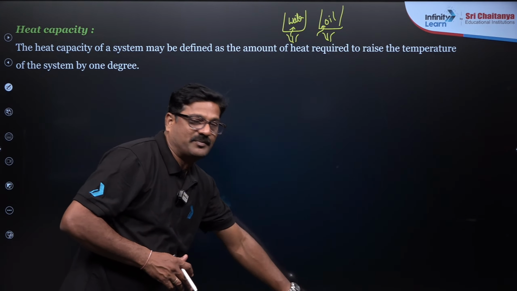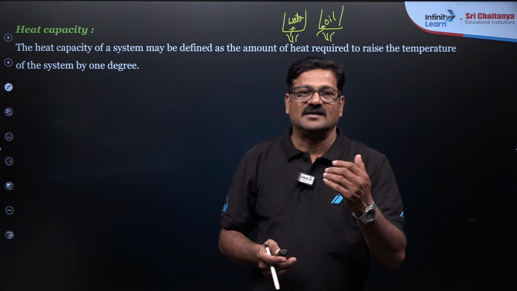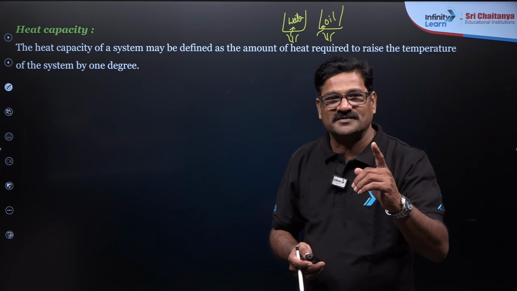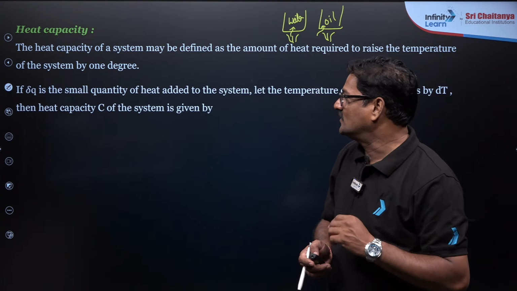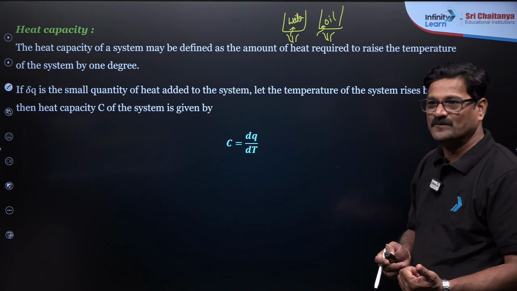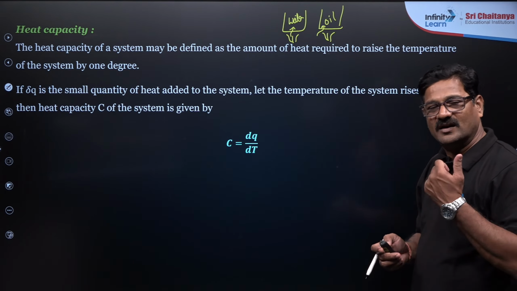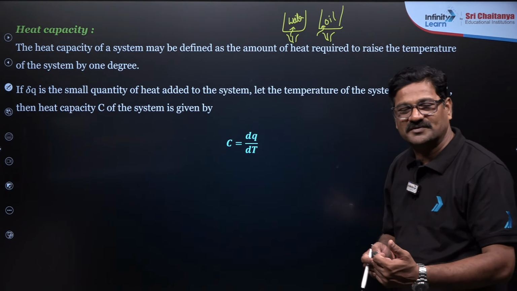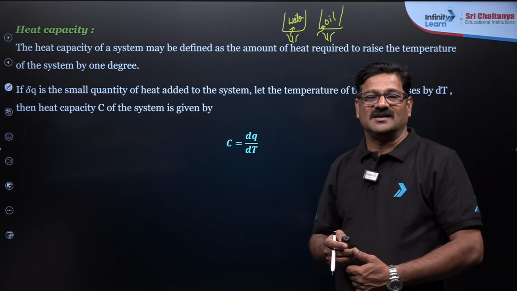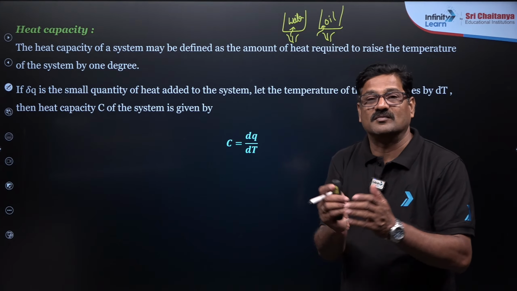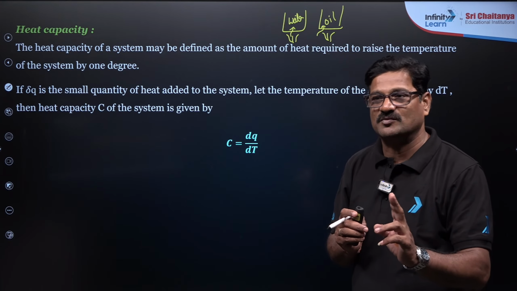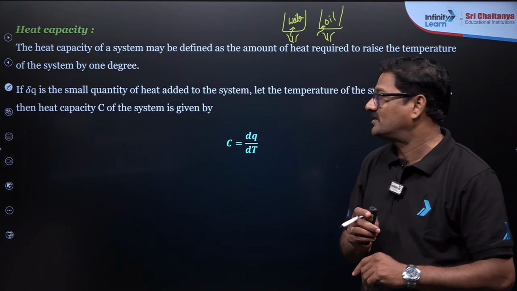Specific heat capacity is the heat required to raise the temperature of 1 gram of substance by 1 degree. It is given as C is equal to dq by dt. If it is for 1 mole, it is called molar heat capacity. The difference between the specific heat capacity and the molar heat capacity is also very important here.